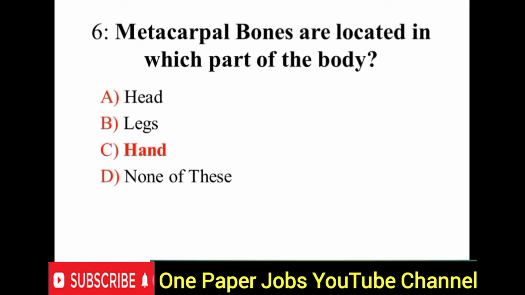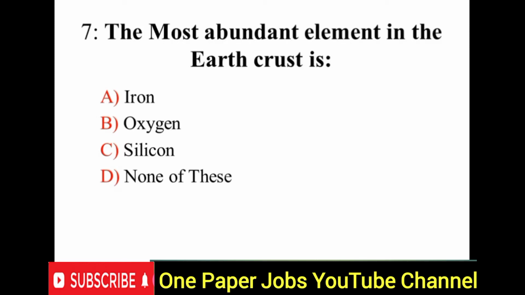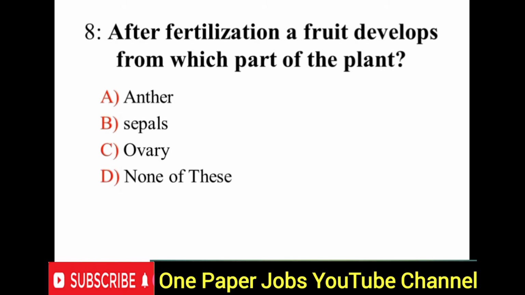Next, question number 7, the most abundant element in the earth crust is? Option B, oxygen is the most abundant element in the earth crust. Question number 8, after fertilization a fruit develops from which part of the plant? Right option is option C, ovary.